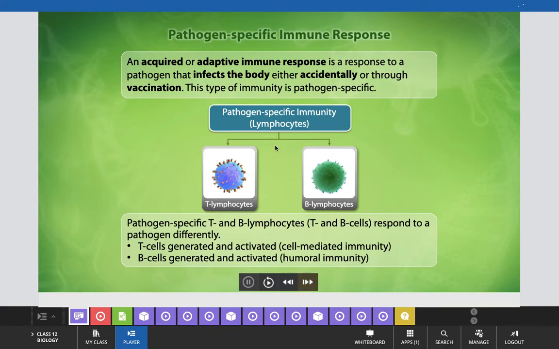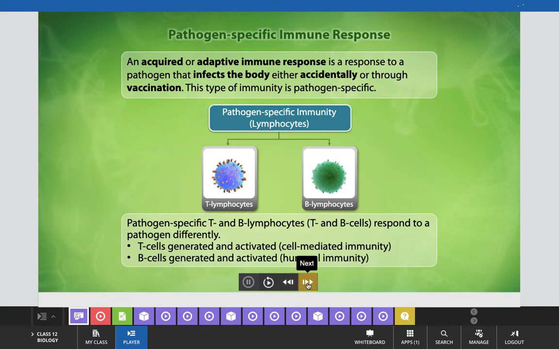As we have learned, there are two types of lymphocytes in our body, T lymphocytes and B lymphocytes. Pathogen specific T and B cells respond to a pathogen differently. T cells generate and activate cell-mediated immunity, which is known as CMI, and B cells generate and activate humoral immunity.